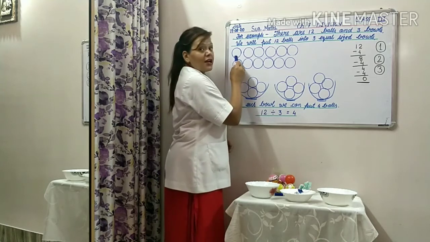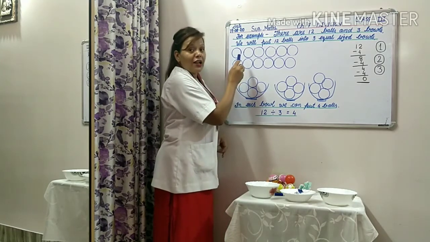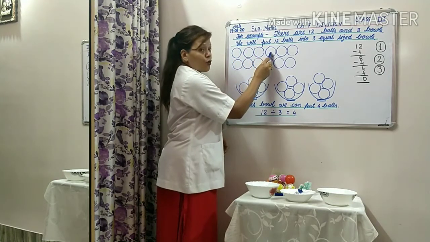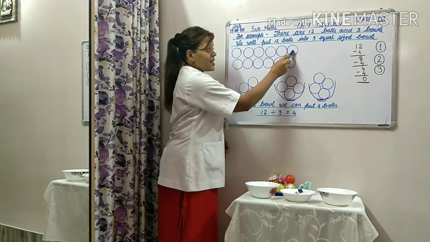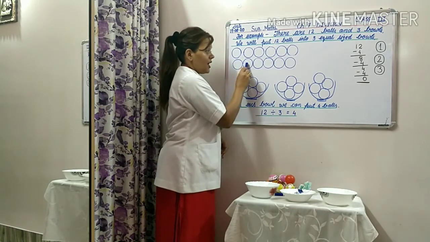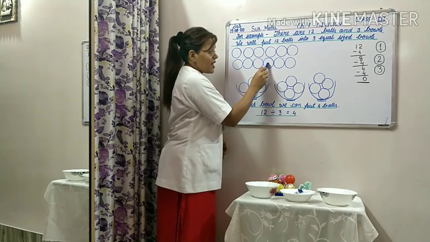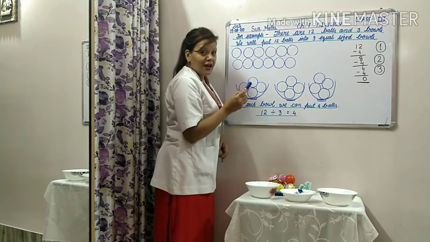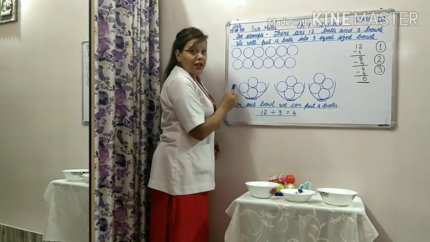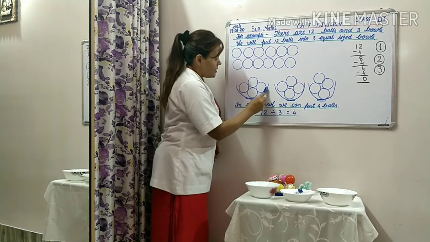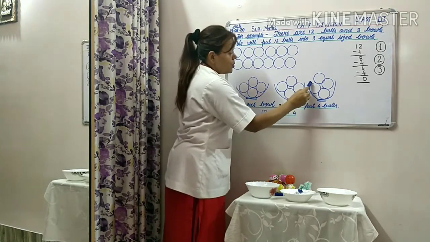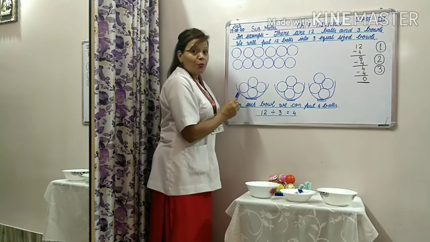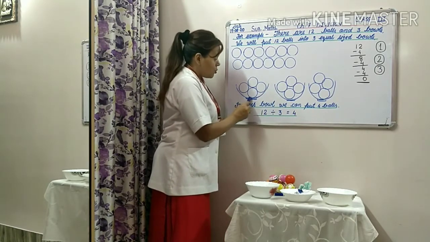Children, see here. Here are 12 balls. 1, 2, 3, 4, 5, 6, 7, 8, 9, 10, 11, 12. 12 balls are there and we have 3 bowls. 1, 2, 3. And we are putting 4 balls in each bowl.